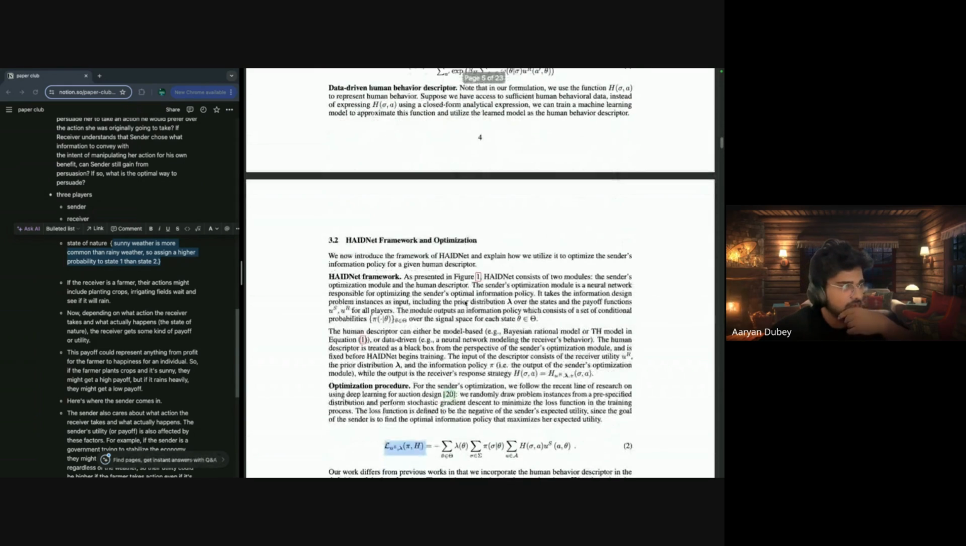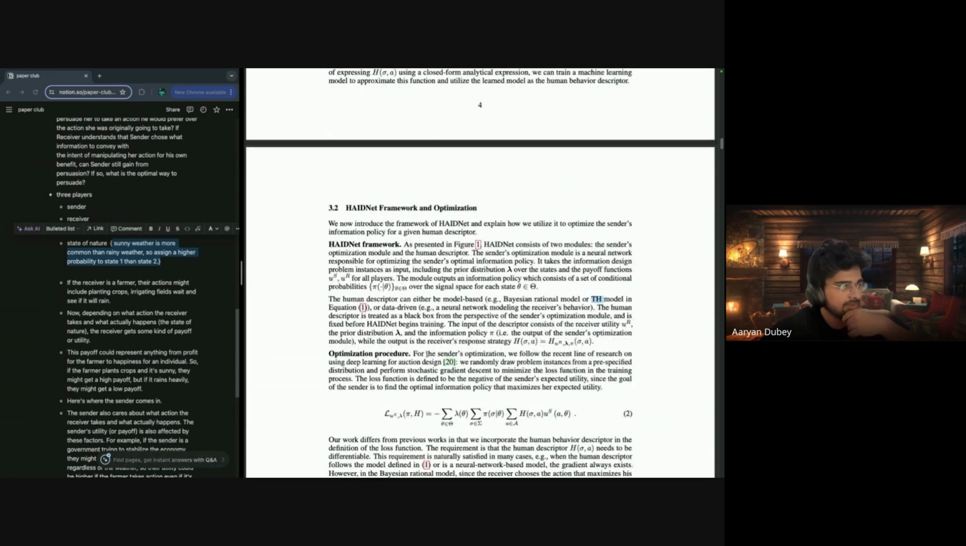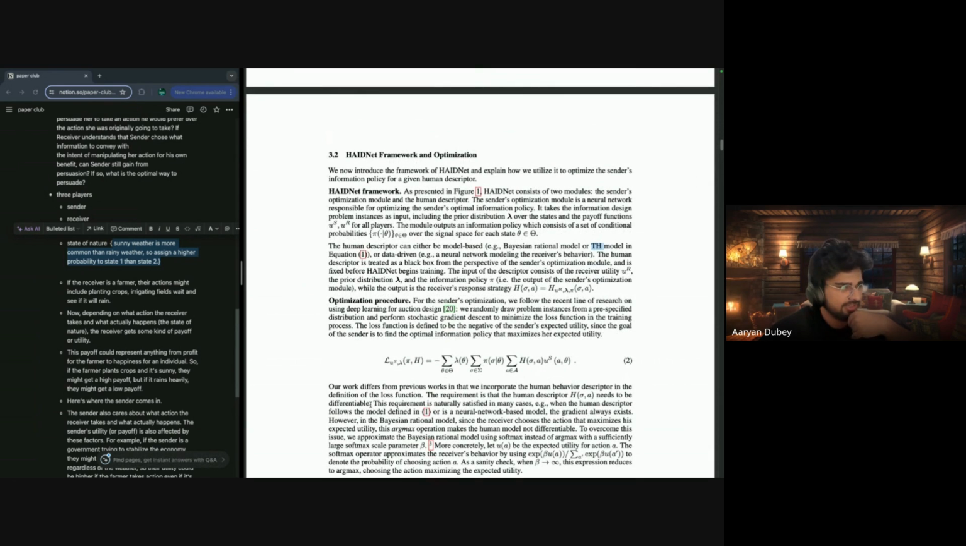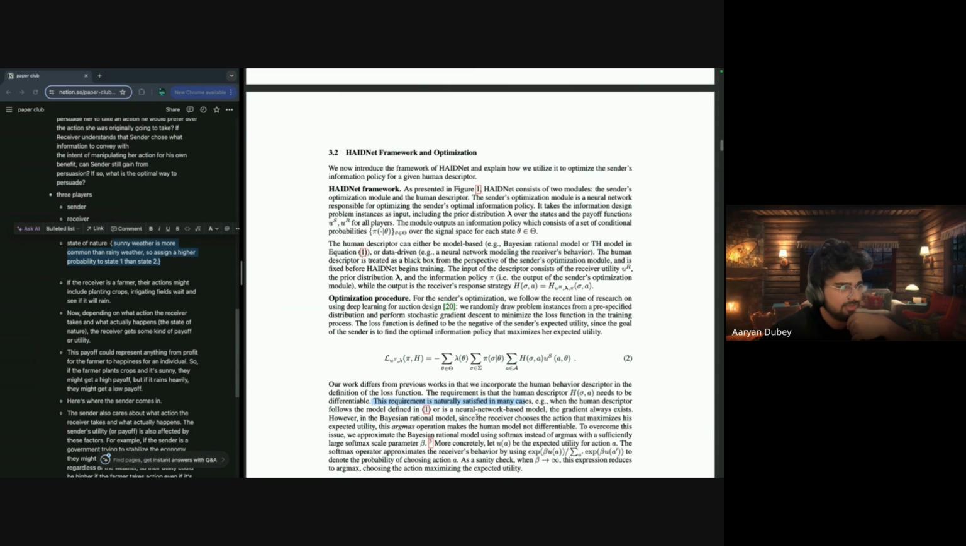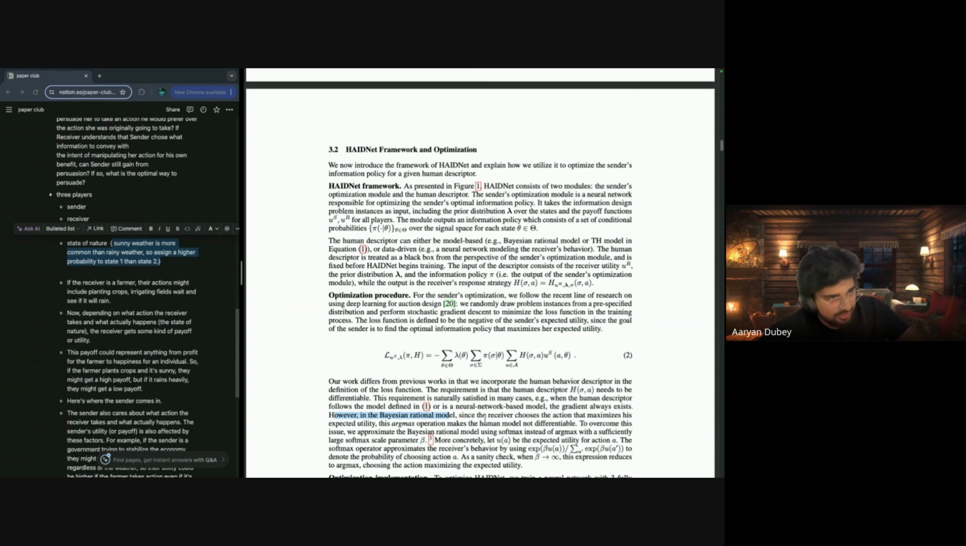So they define how they solve this particular model. The human descriptor can either be model-based, Bayesian rational, or TH model. They define it here. This model requires many cases, neural net. However, in Bayesian rational models, since the receiver chooses the action that maximizes its expected utility, this argmax operation makes the human model not differentiable, right?